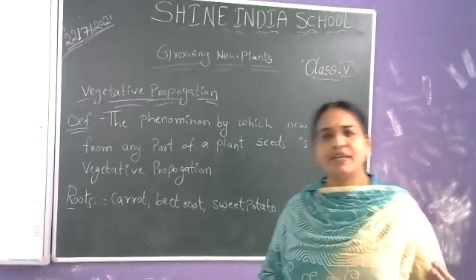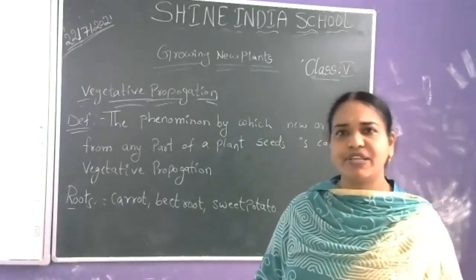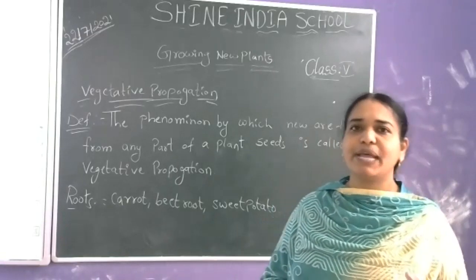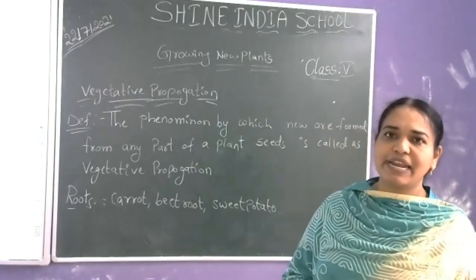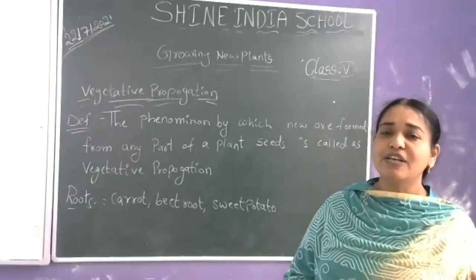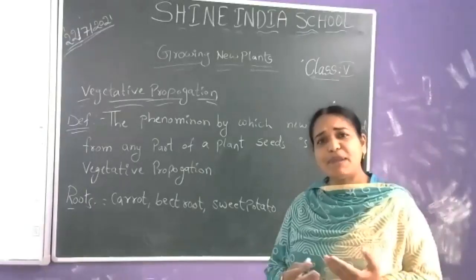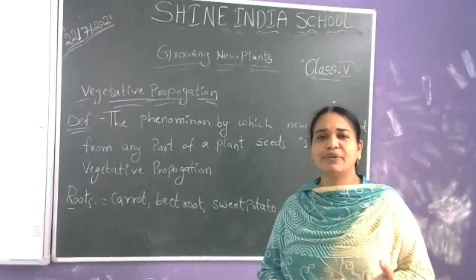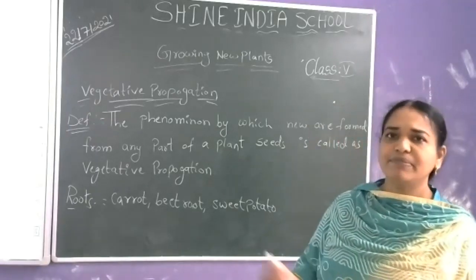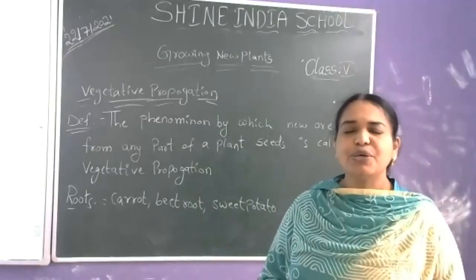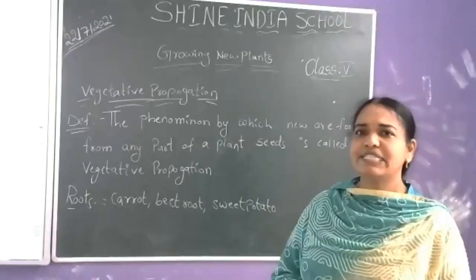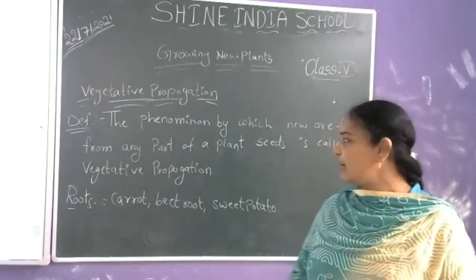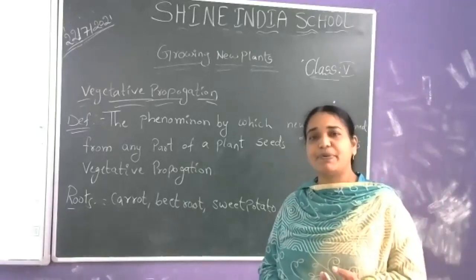If we keep carrots in the fridge for 10 or 15 days, sometimes we see plants arising from the carrot. From the onion also it is like that. Onion is a stem, carrot is a root. New plants can come from the carrot, beetroot or sweet potato.